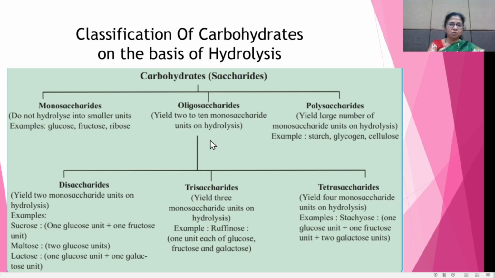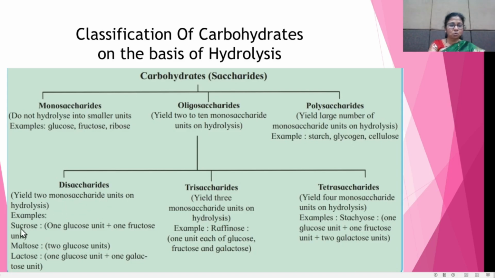Oligosaccharides are again classified into three types: disaccharides, trisaccharides and tetrasaccharides. Disaccharides on hydrolysis give 2 monosaccharide units.